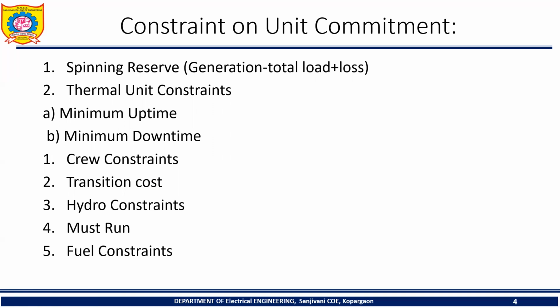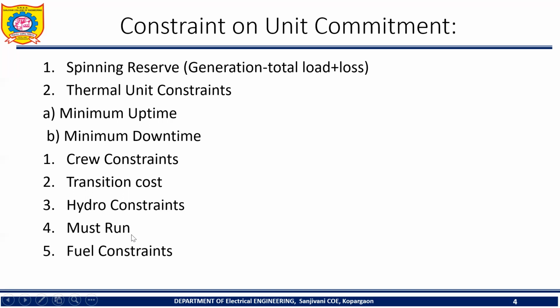So these two costs should be considered in a transition cost. Okay, then hydro constraint. We know most of the systems have hydroelectric units. The operation of hydro units depends on the availability of water. Okay, so we can suddenly switch on and switch off the hydropower plant as the water is available at that instant. Next one is must run.